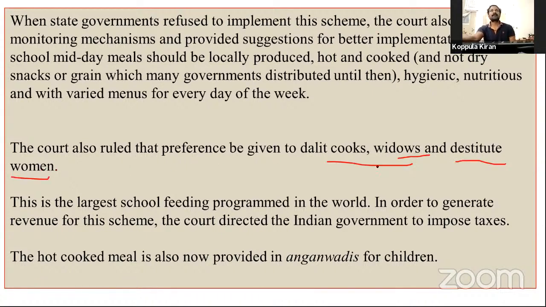The court said that for those who maintain the midday meals, who cook the midday meal scheme, first priority is given to Dalit cooks, then widows, then destitute women. Destitute women means dependent women.